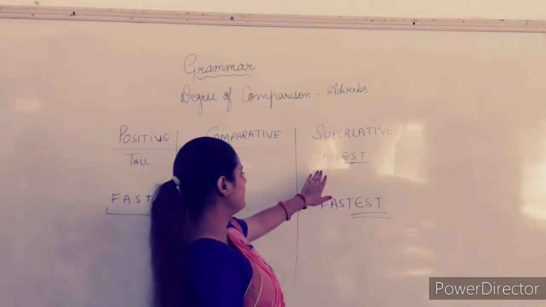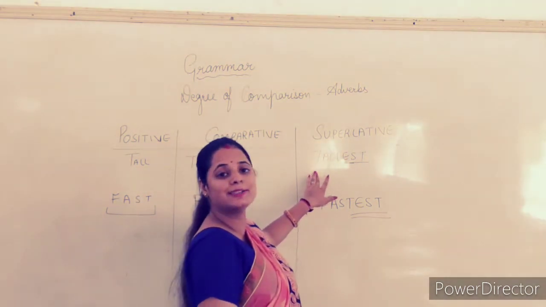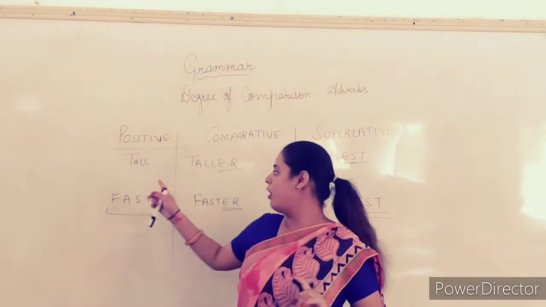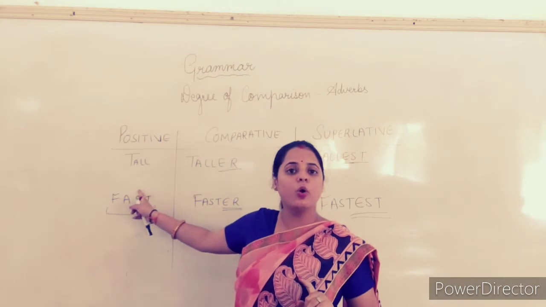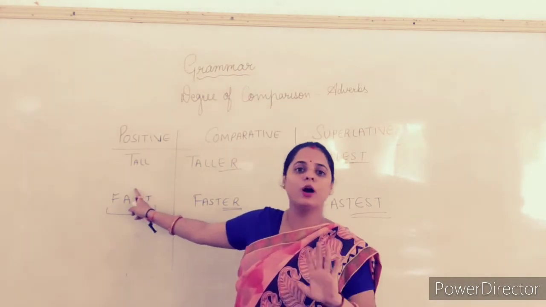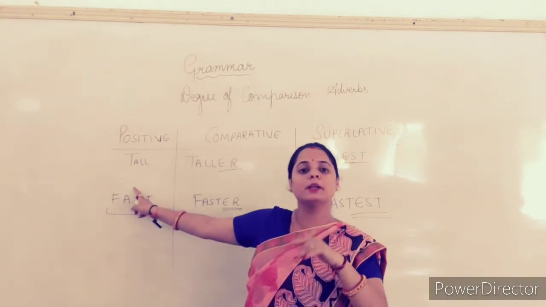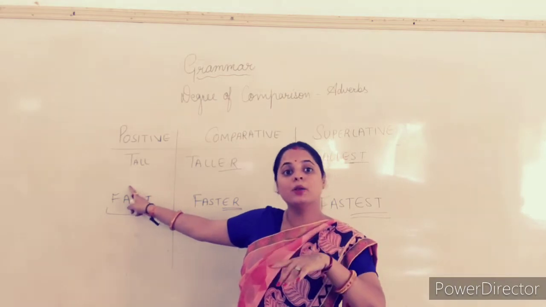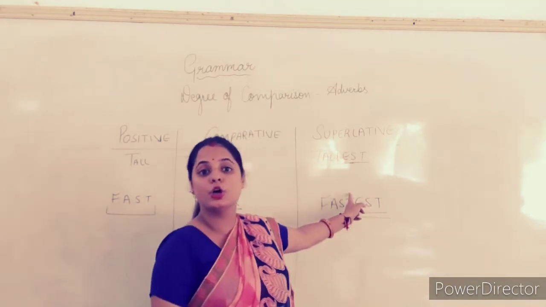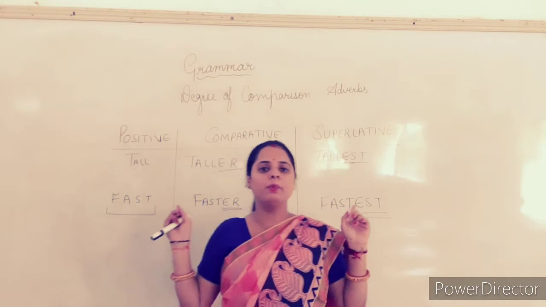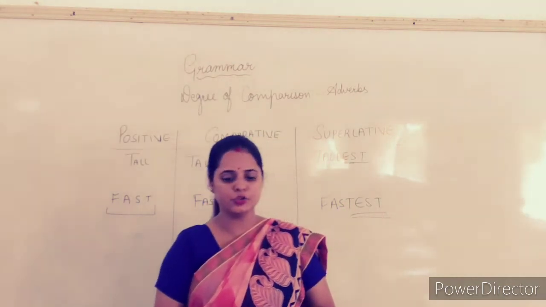We did this only. Here see tallest. So here we can see the highest degree of what? Of the word tall. The lowest degree was what? Tall. It was constant. It is not lowest, but it is constant. It is the base. But what is the highest? It is tallest. I hope with the help of this table, it is understood to you.